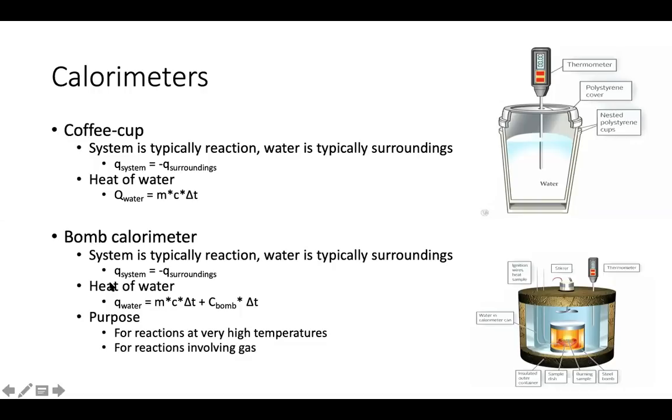One thing to note about the bomb calorimeter is that our equation for the heat of water is a little different. It has this second term, C bomb times delta T. And so delta T is the change in temperature of the water. C bomb is the heat capacity of the calorimeter. And again, this portion is just needed because of how the bomb calorimeter is actually made and works.